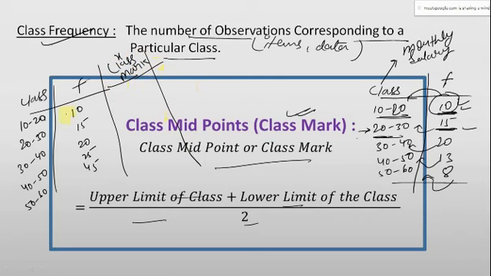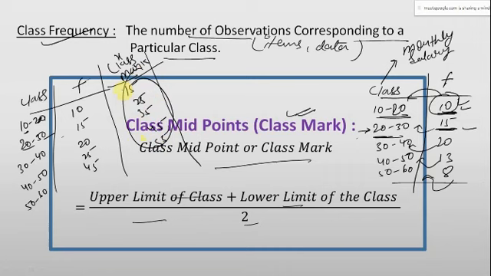It is quite simple. Just add the lower limit and upper limit and divide by 2. So 10 plus 20 divided by 2 is 15. 20 plus 30 divided by 2 is 25. Next will be 35, then 45, and then 55. These are the class marks.